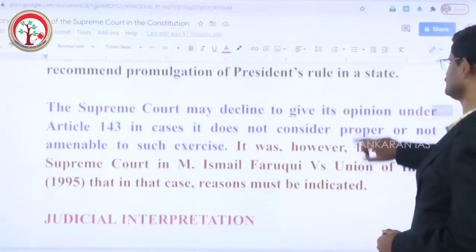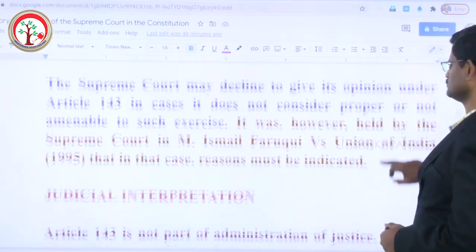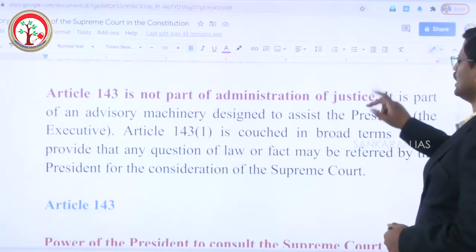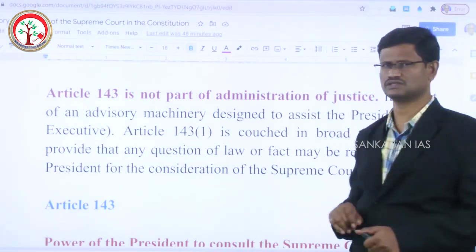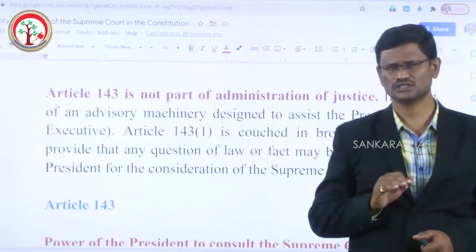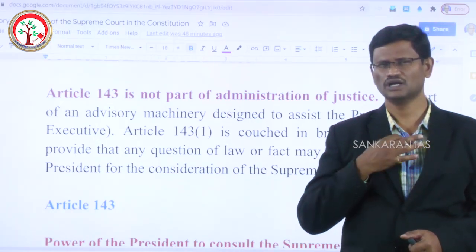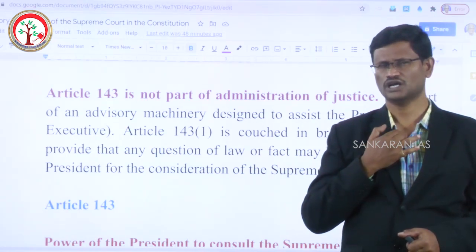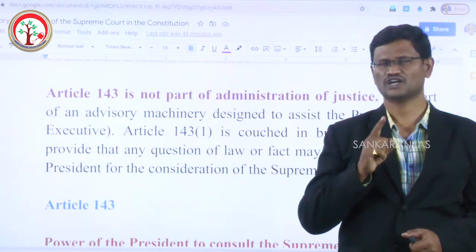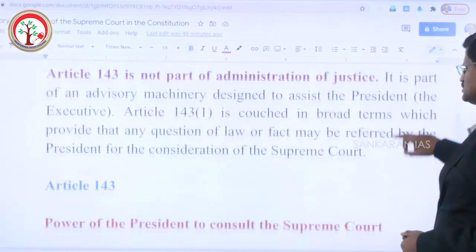And then, Article 143 is not part of the administration of justice. Article 143 is an exception compared to the other articles related to the Supreme Court, because it empowers the Supreme Court to give advice to the President when sought, and that's why it is not part of the administration of justice.